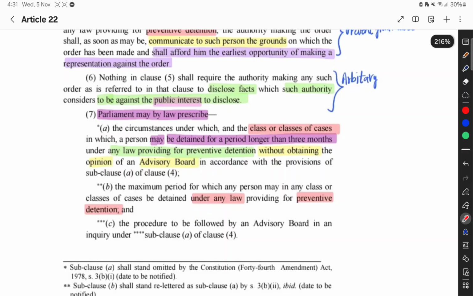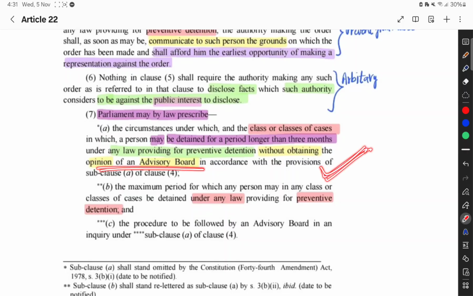Clause number 7 is the most important one, on which tricky MCQs can be asked. Parliament may by law prescribe the circumstances under which and the class of cases in which a person may be detained for longer than 3 months under any law providing for preventive detention without obtaining the opinion of an advisory board.